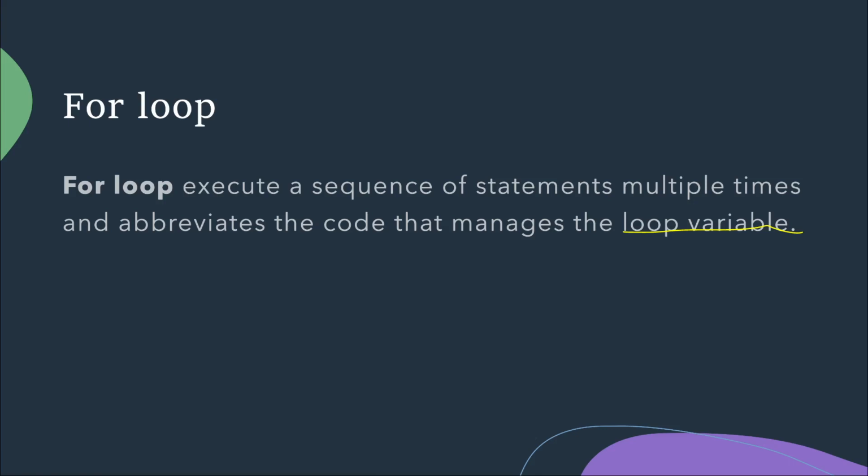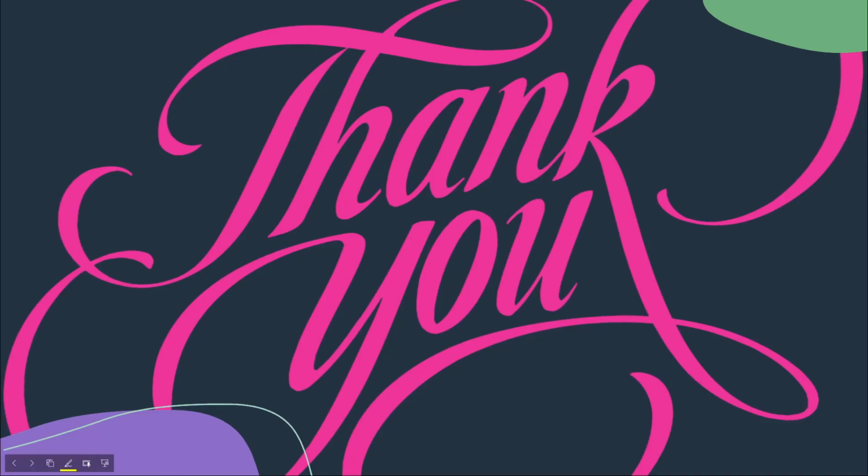I hope you are not getting confused and you understood what I explained. Basically, what I wanted to tell you about loops is: don't get confused that while loop and for loop are different. No, that condition thing is the same.